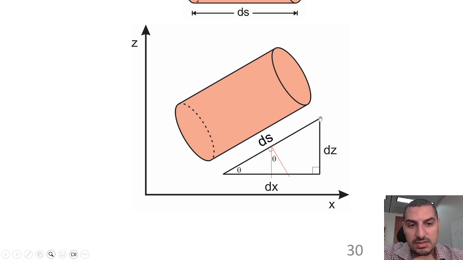The vertical side is dz, and the horizontal side is dx, because this is parallel to the x-axis, and this is parallel to the z-axis. So this angle theta makes a right angle with this angle here, and this angle and this angle both make a 90 degree angle. So this is common. This plus this is 90, this plus this is 90, so these two are equal. So this is theta, which is the same angle as this, and sine theta is dz by ds.